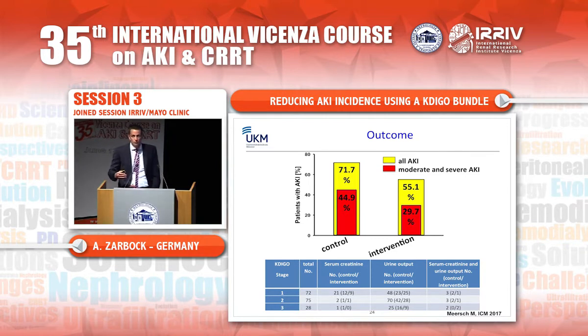So the primary outcome was the occurrence of acute kidney injury within the first 72 hours after cardiac surgery. And by implementing the KDIGO guidelines or KDIGO bundle in high-risk patients, we were able to demonstrate that this procedure significantly reduced the occurrence of AKI after cardiac surgery, so from 72% to 55%. And if we only look for moderate and severe AKI, this could also be significantly reduced from 45% to 29%.